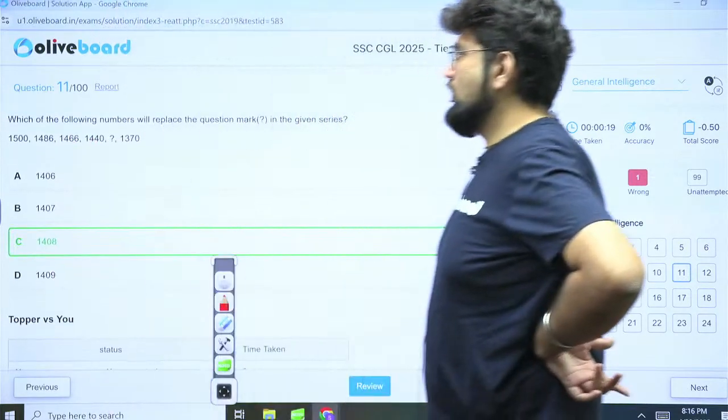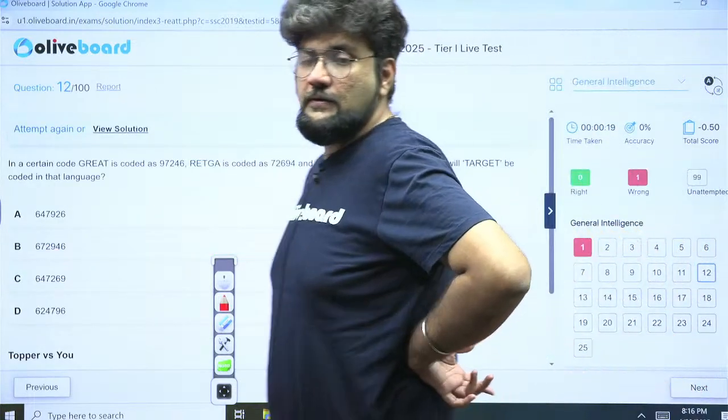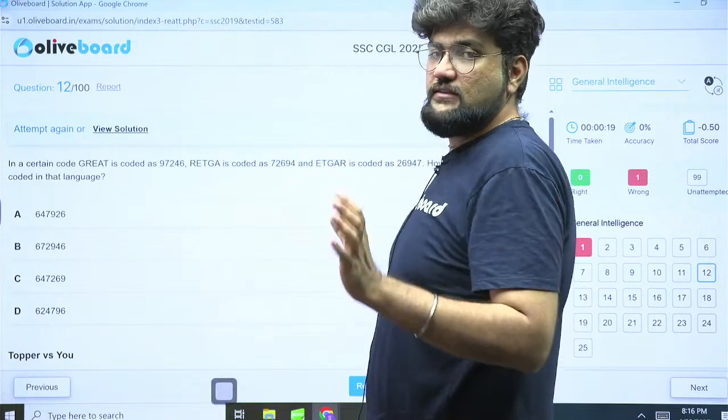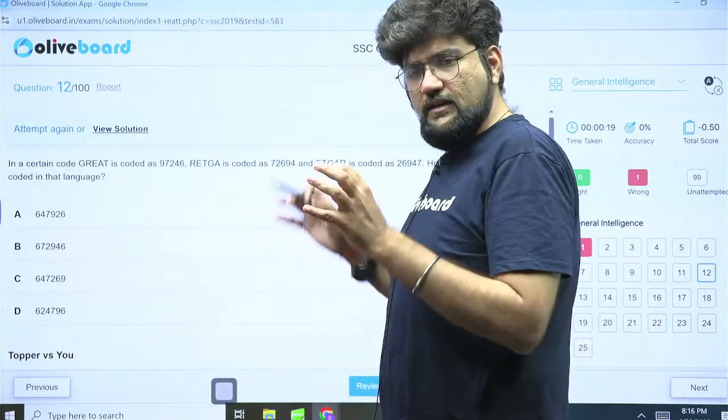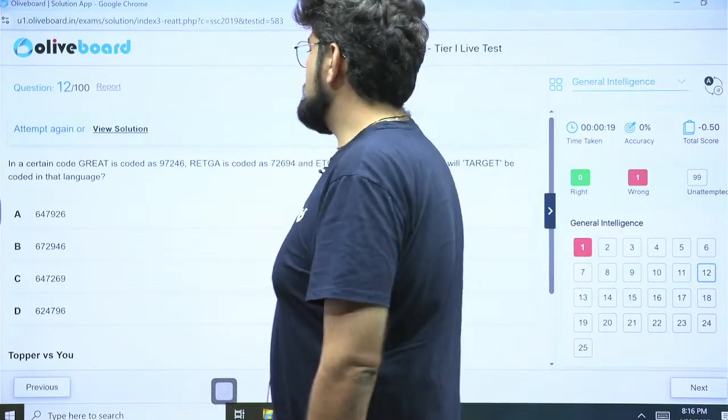Quick decisions are going to help you, and don't question your decisions. Be very quick. So, you have to practice very hard. Practice, be quick at decision making. So, that is going to save you a lot of time in the reasoning section. If it is easy, don't be disheartened. Try to save time. See this, look at this.